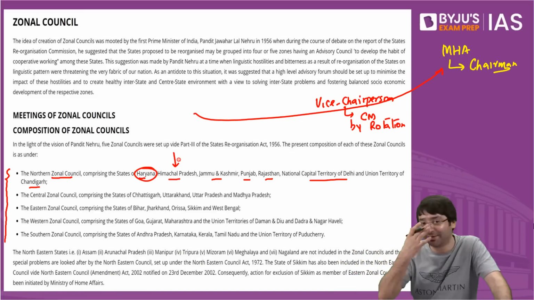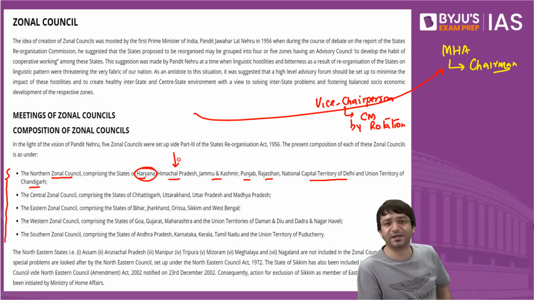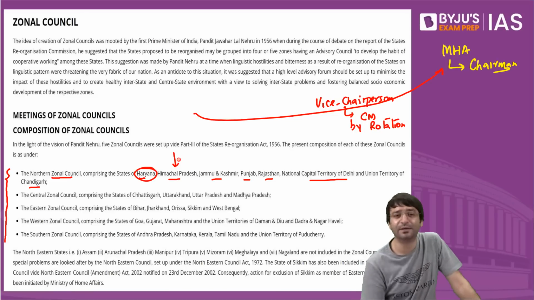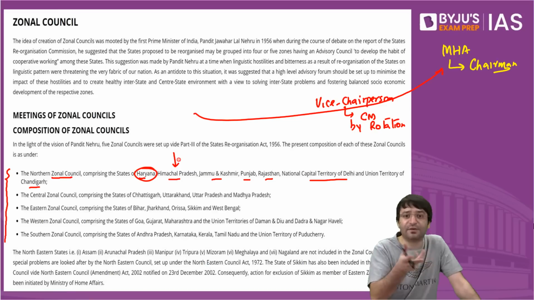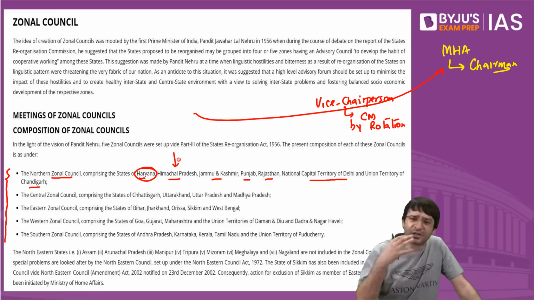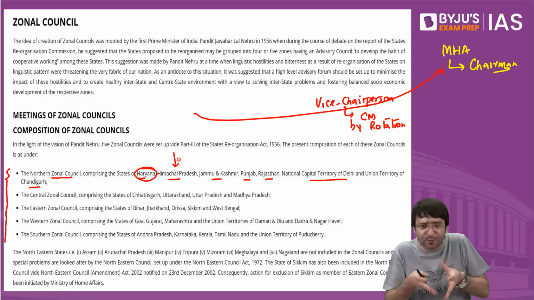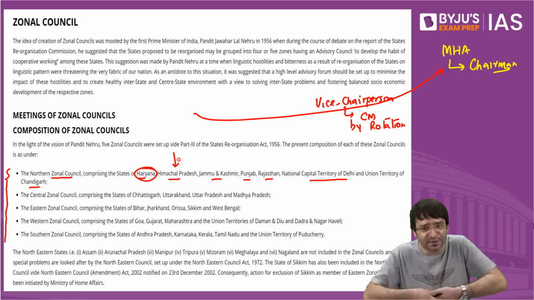Otherwise, he will go to jail. Maybe you will now see very soon Delhi Chief Minister Arvind Kejriwal arrested in the liquor scam. Rightly, wrongly, we don't have to get into that, but that is something that is bound to happen. So by rotation, the Chief Minister will be the deputy chairperson. And they will discuss all the problems that are faced by their particular zone. Any such department, any such initiative where center and states come together to discuss their problems. What is this? We are cooperating with each other. This is cooperative federalism.